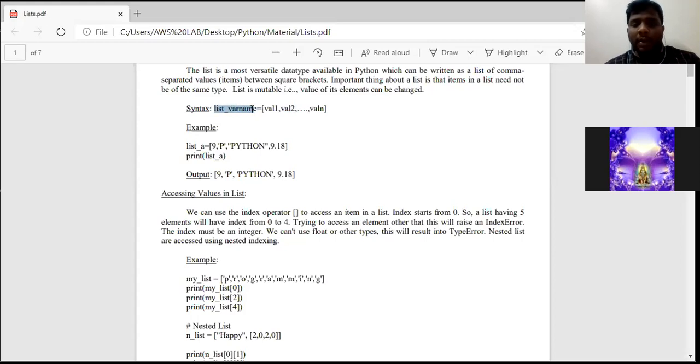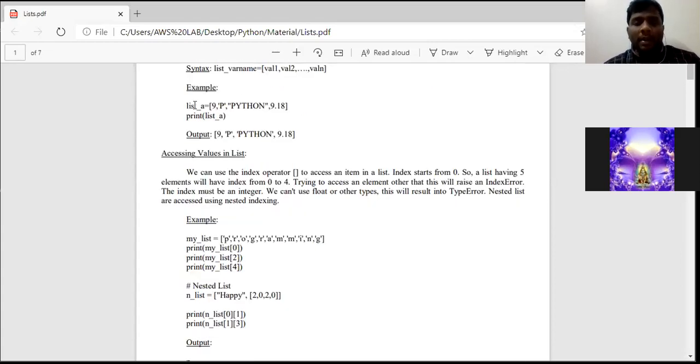In the same way, first we need to mention the list variable name. Equal to is nothing but the assignment operator. On the right side of the equal to operator, there will be the values: value 1, value 2, value 3, and so on, value n. Every value is separated by commas, and the entire thing is placed in square brackets. This is called a list. Remember, a list is nothing but placing elements in square brackets and separating them by commas. This is the syntax of a list.